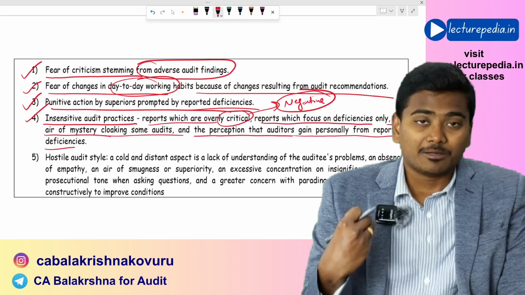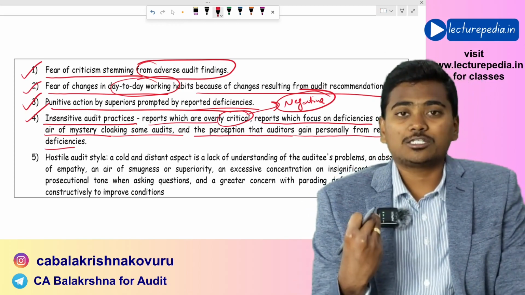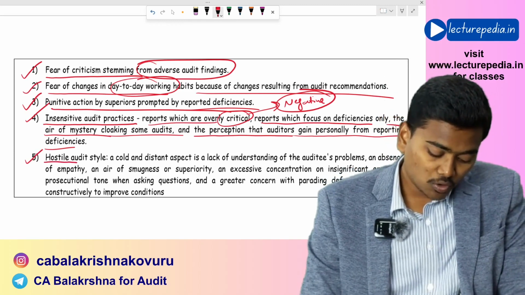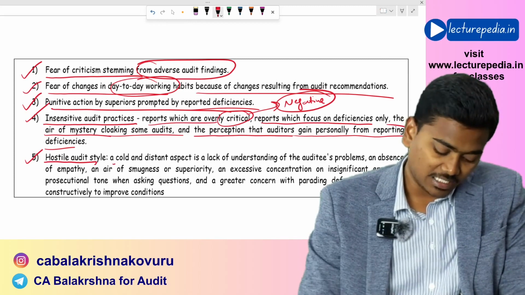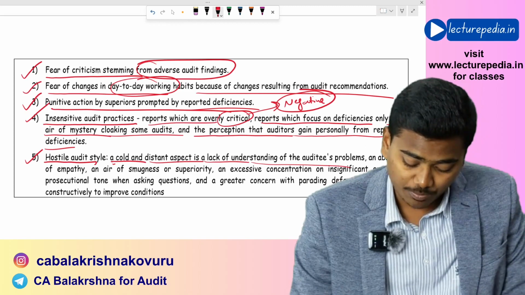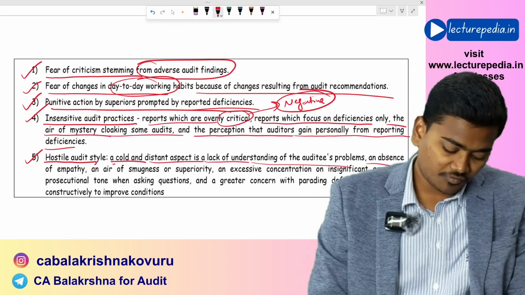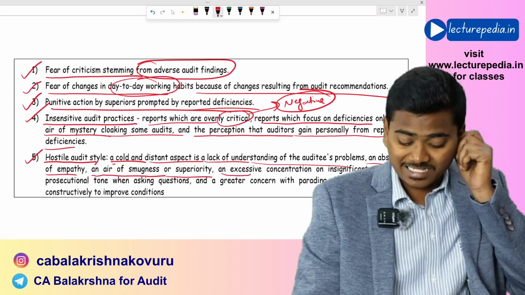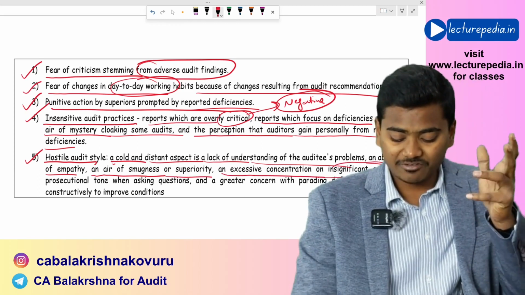Even because of these insensitive audit procedures, there could be antagonism. And hostile audit style: a cold and distant aspect, a lack of understanding of auditees' problems, an absence of empathy, an air of smugness or superiority, an excessive concentration on insignificant errors.